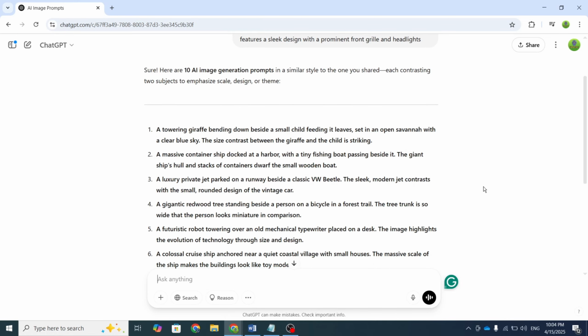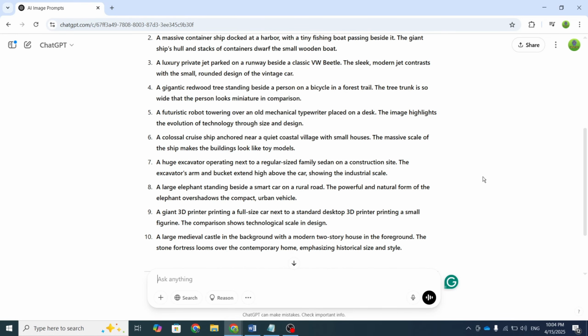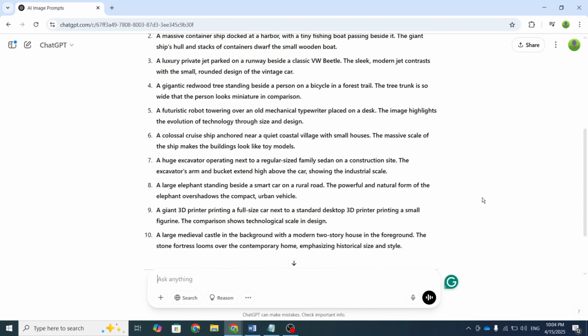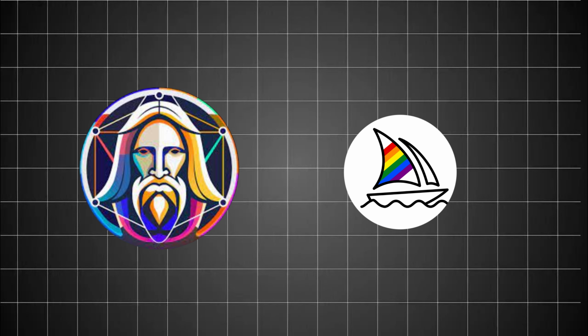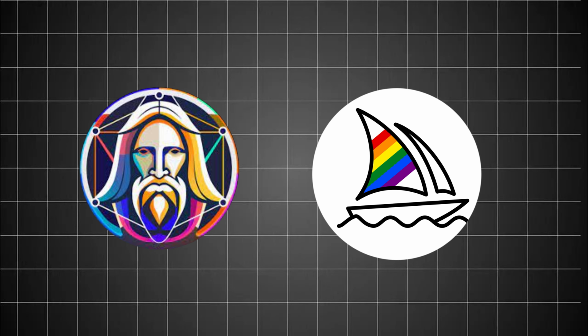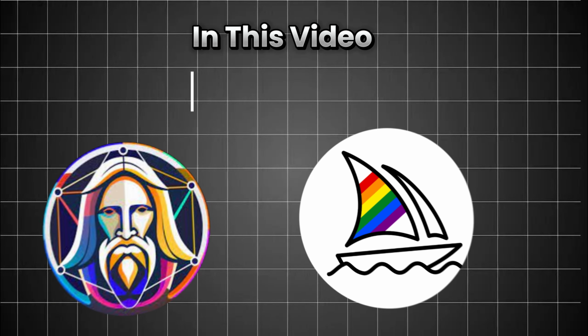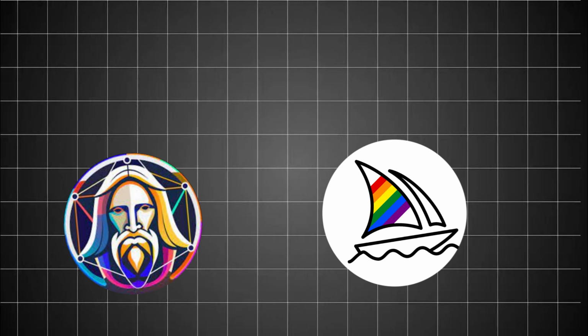Once you have those 10 prompts, we'll use them to create amazing images for your AI car crash videos. Now let's move to the next step, turning that prompt into a stunning image. Open a new tab and go to any AI image generator website. There are many free options like Leonardo AI, Midjourney AI, and more. You can choose any of them. In this video, we will try both and then pick the one that works best.